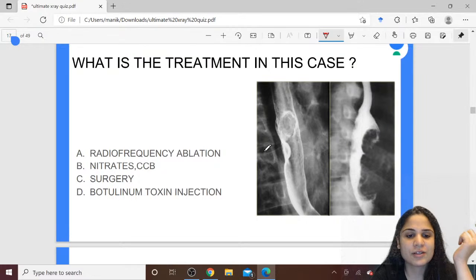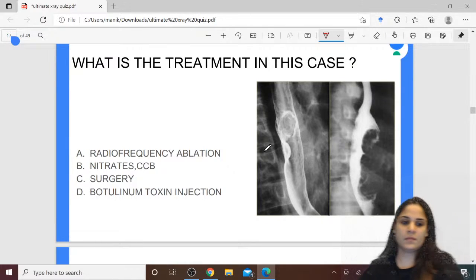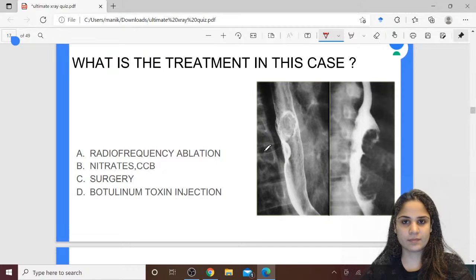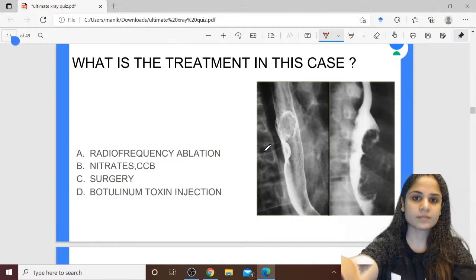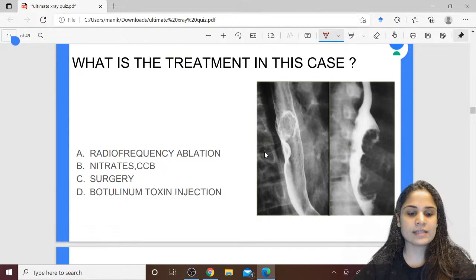Someone wants to say RFA also, can say RFA also. First of all, can you identify what radiological investigation is this? What radiological investigation is this, guys? Yes, this is nothing but barium swallow only, correct? We are still looking at barium swallow.